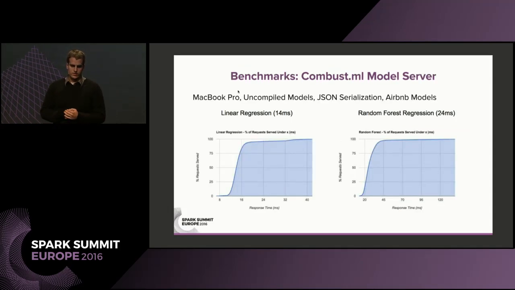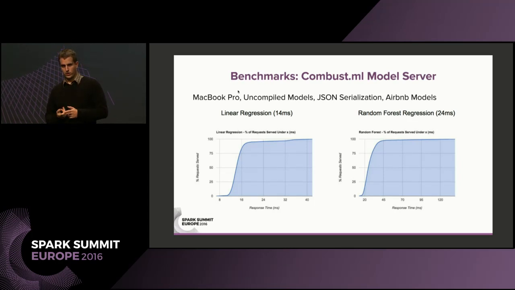Here's a graphic representation. We just did some Apache benchmarks against our model server. Again, uncompiled models, we're not doing a whole lot of optimization on model execution itself. We're not doing a whole lot of optimization on JSON serialization on our serialization format. So there's a lot of improvements to be made. But these are still extremely fast response times.